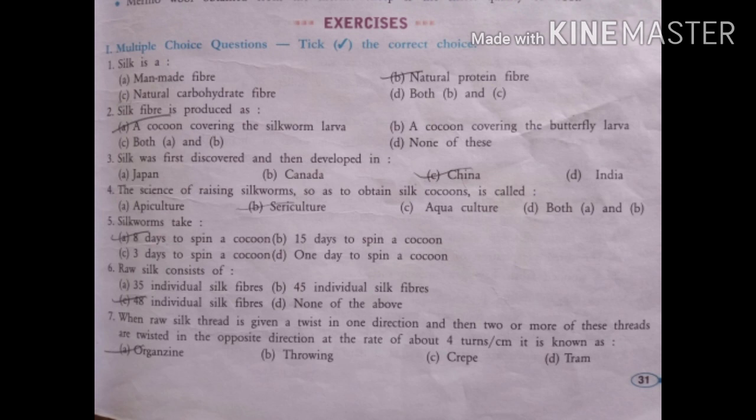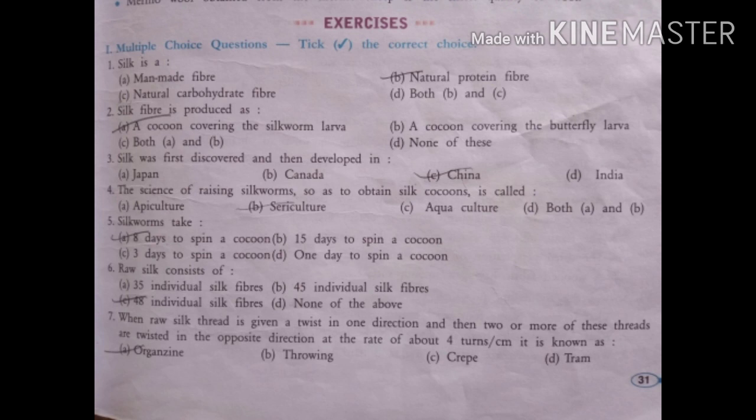Fourth, the science of raising silkworm so as to obtain silk cocoon is called sericulture. Four options are given: apiculture, sericulture, aquaculture, both B and C. Apiculture is the raising and management of honeybees, so this is not about silk. Sericulture is about silk, so sericulture is the correct option.